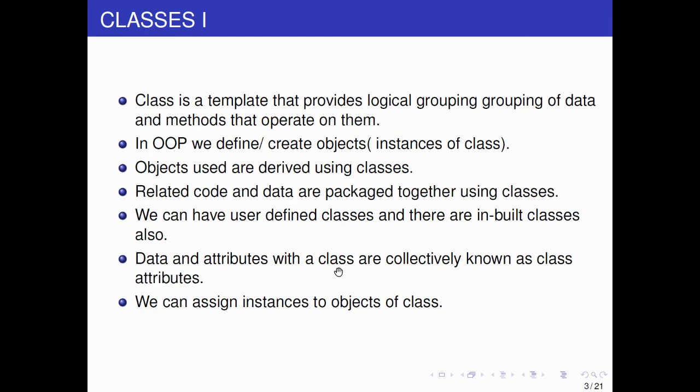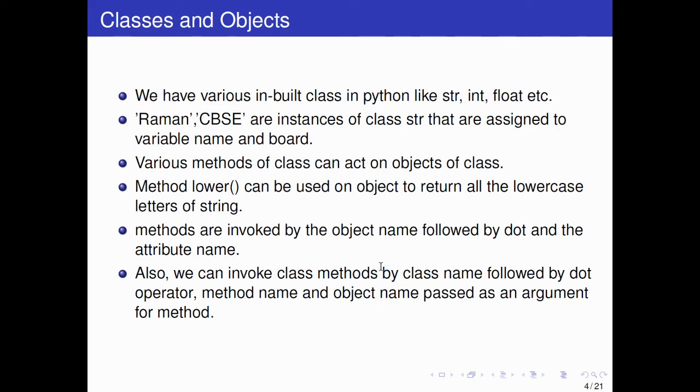So data and attributes with a class are collectively known as class attributes. So class attributes mainly variables of class. Or we can assign instances to object of a class. Okay, so we'll see that. We just read कर लो क्या क्या लिखा है. We have various inbuilt class in Python like string, int, float, etc. Okay.